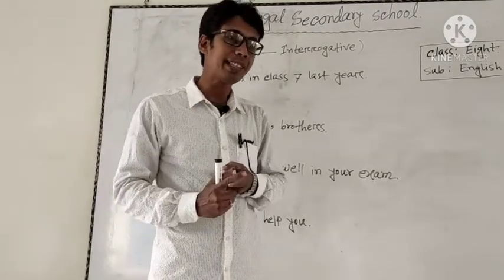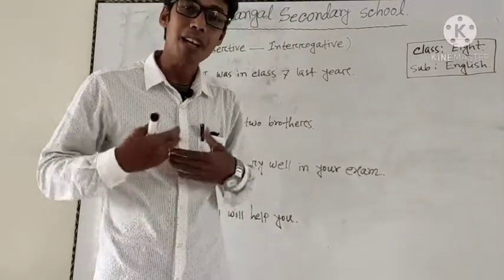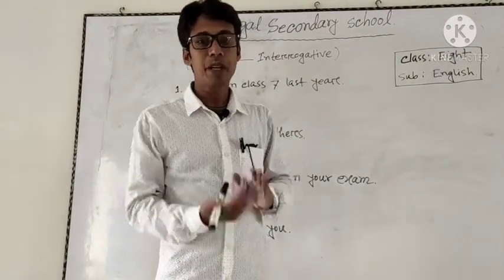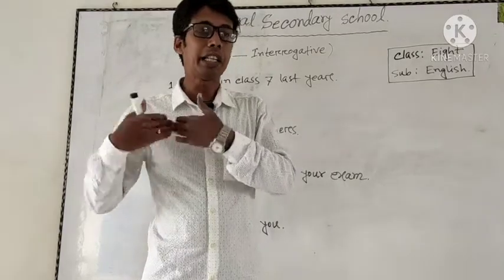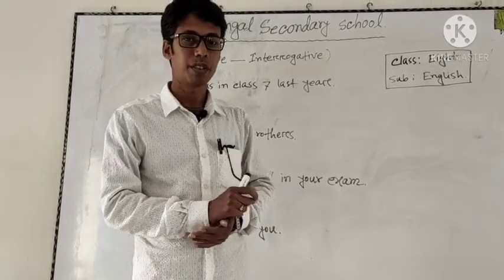And if the sentence is affirmative, the interrogative sentence must be negative. And if the sentence is negative, the interrogative sentence must be interrogative and negative.